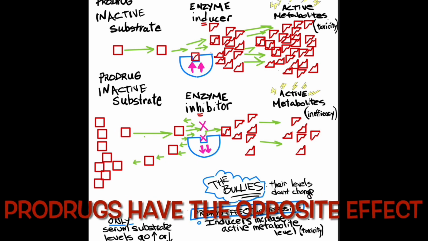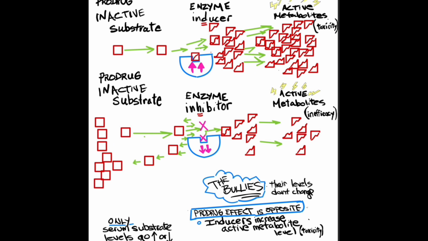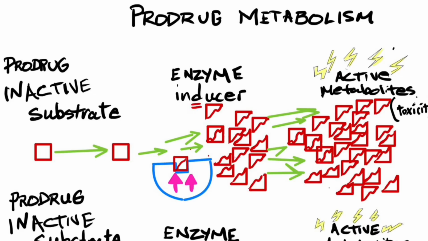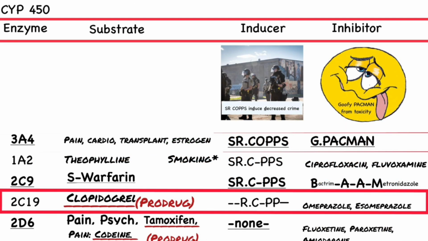When we have an inhibitor blocking that enzyme, there is going to be more drug on the left-hand side, and in this case, it's going to be more clopidogrel, the inactive substrate, and less of the active metabolite on the right. It is important for us to know about the PPIs and the drug interactions they have at the 2C19 enzyme with clopidogrel, or Plavix, and it's important for pharmacists to be able to communicate the drug interaction to their patients on Plavix.